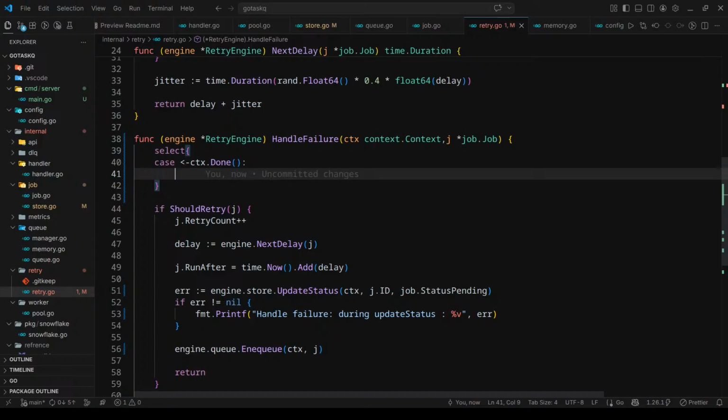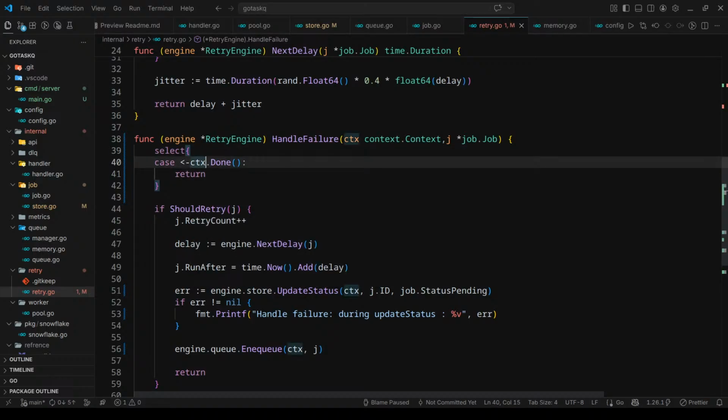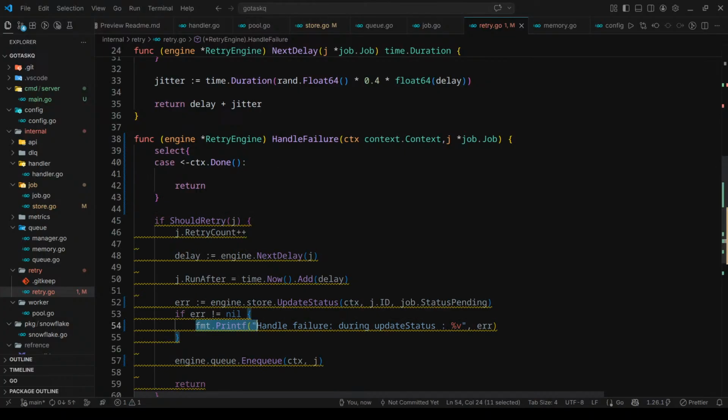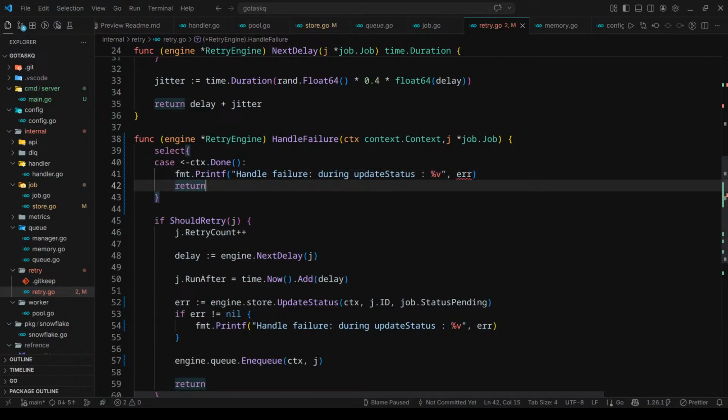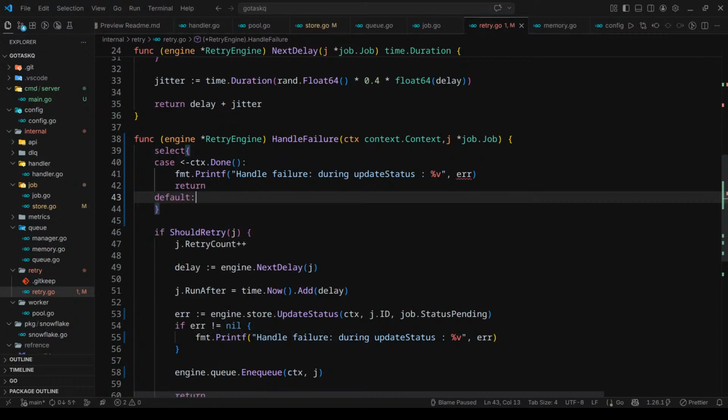Handle failure does not return an error. Should return while printing. I should print like this. And there should be a default case which will be empty.